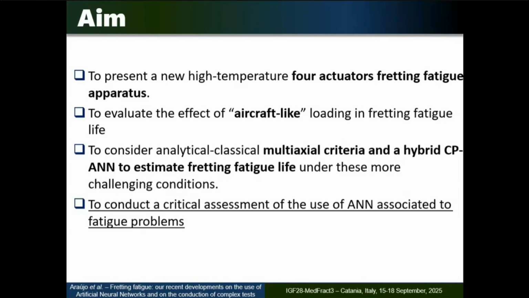Fretting, okay? And at the end, I will carry out a critical assessment of the use of these artificial neural networks. We have been seeing it being used a lot nowadays, sometimes in a way that I believe is not the best way possible. So I will leave a message as well, the way I see it, and that we have to have some critical evaluation of its use to mechanical problems like fatigue, fretting fatigue, okay?